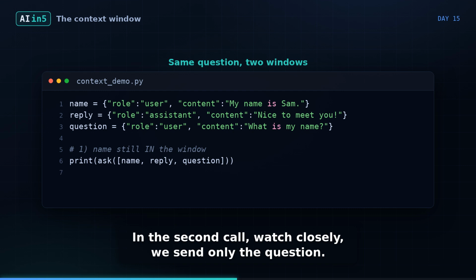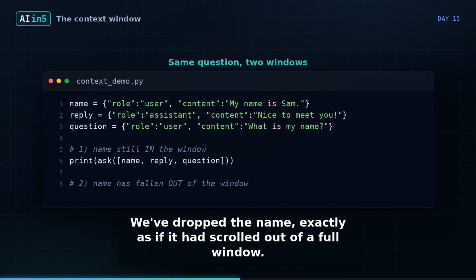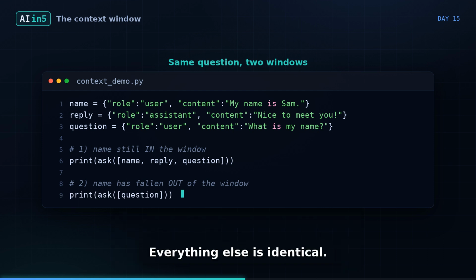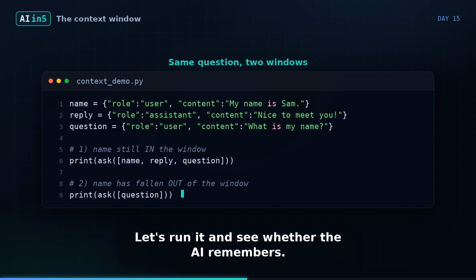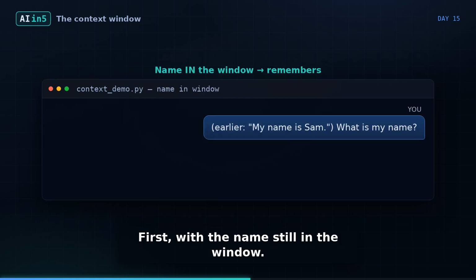In the second call, watch closely, we send only the question. We've dropped the name, exactly as if it had scrolled out of a full window. Everything else is identical. Let's run it and see whether the AI remembers.